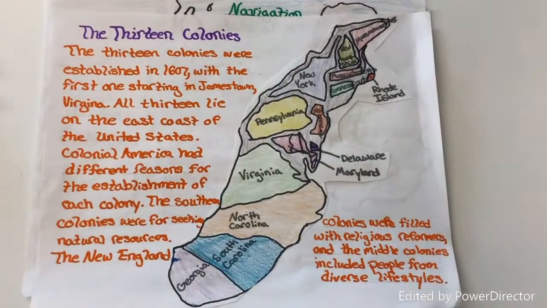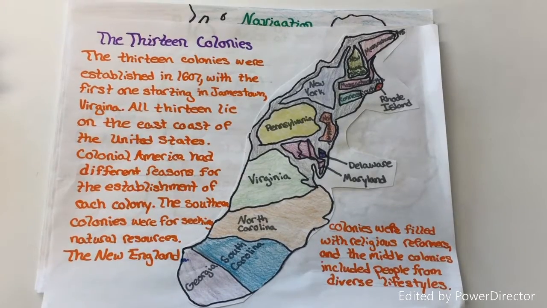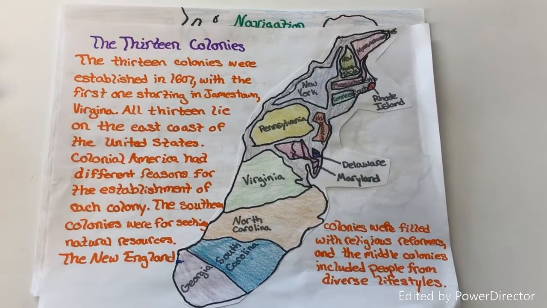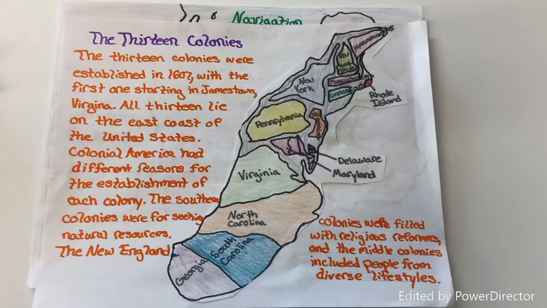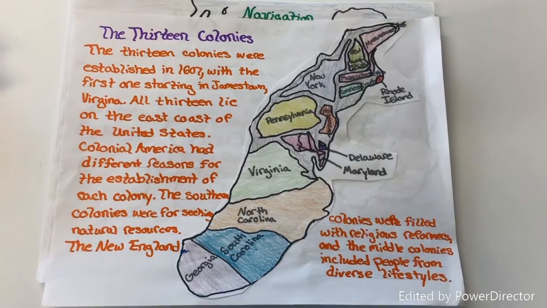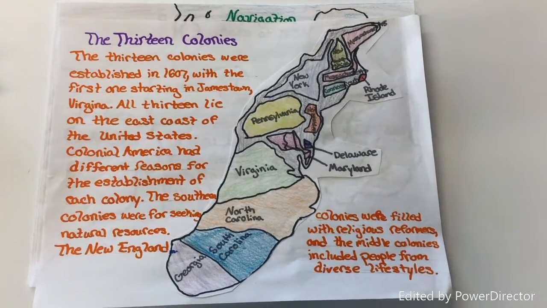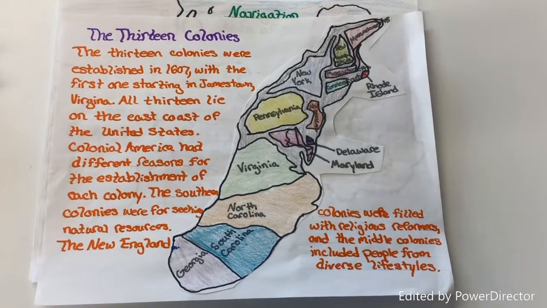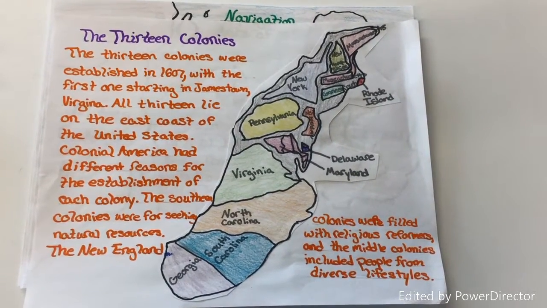resources. The 13 colonies. The 13 colonies were established in 1607, with the first one starting in Jamestown, Virginia. All 13 lie on the east coast of the United States. Colonial America had different reasons for the establishment of each colony. The southern colonies were seeking natural resources. The New England colonies were filled with religious reformers, and the middle colonies included people from diverse lifestyles.